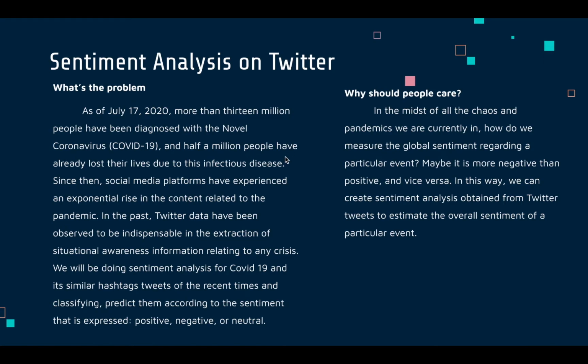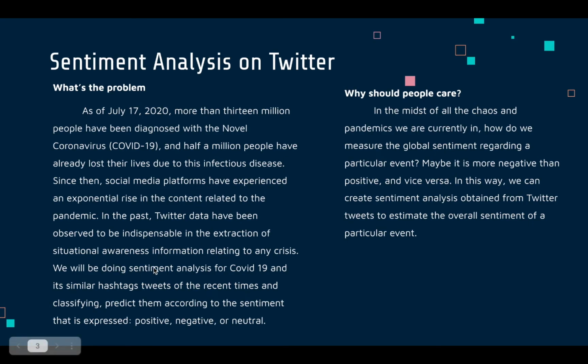Since then, social media has experienced an exponential rise in content related to this pandemic. In the past, Twitter data has been observed to be indispensable in the extraction of situational awareness information relating to any crisis. So we'll be doing such situational awareness work on COVID data on Twitter.